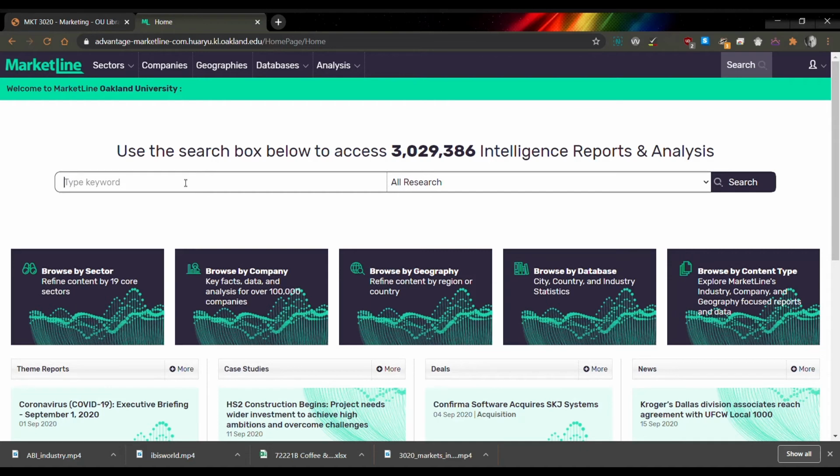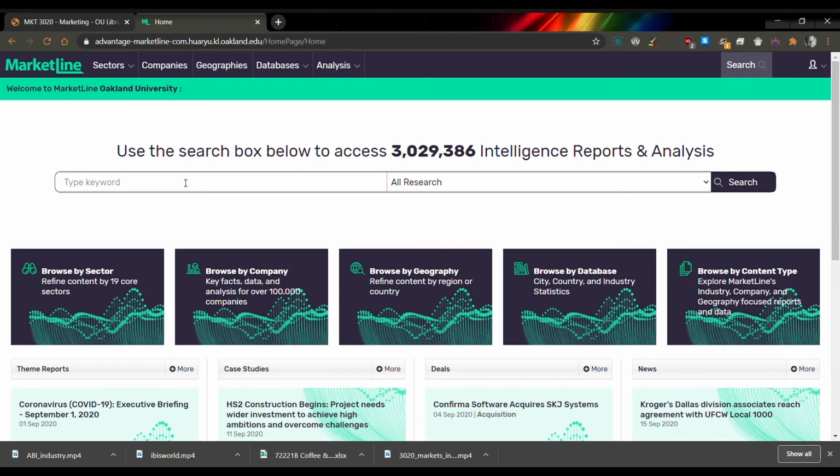But I wanted to note that the industry reports that we find in Marketline are fairly broad. If I were studying Mexican restaurants, I could find that in IBISWorld, and I might be able to find that in another resource like ABI-Inform. But inside of Marketline, they're not going to have something that specific. They might have an industry report for restaurants in general, but not specifically Mexican restaurants. I hope that makes sense. Their reports tend to be much more broad, and we'll see that in a second when I find one.